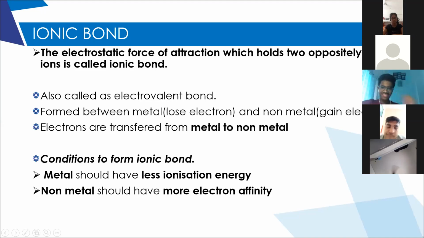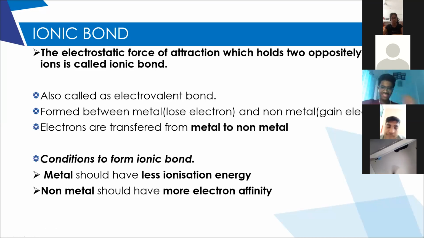Generally this ionic bond, as we have discussed in the previous chapter, is formed between an atom which can lose electron and an atom which can gain electron. The atom which loses electron is called as metal, and generally the non-metals tend to gain electrons.